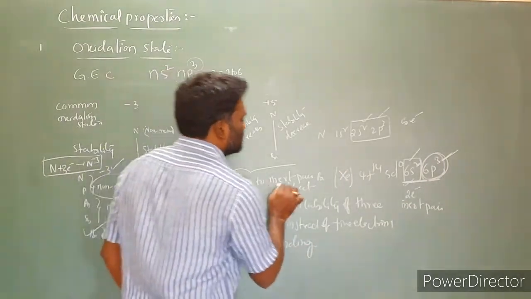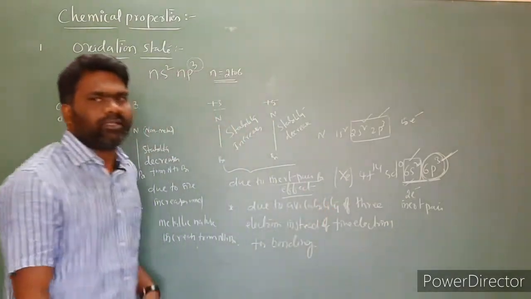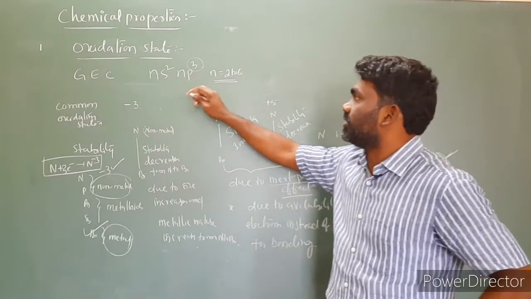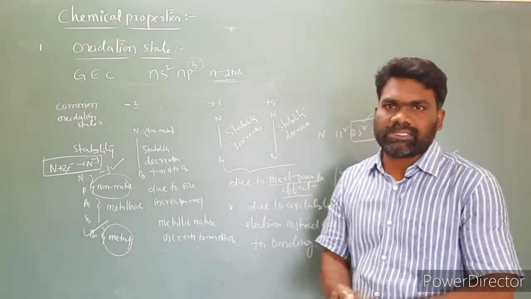But the simplest answer is due to the inert pair effect. So these are the common oxidation states of group 15 elements.